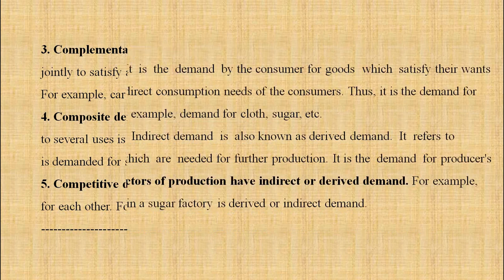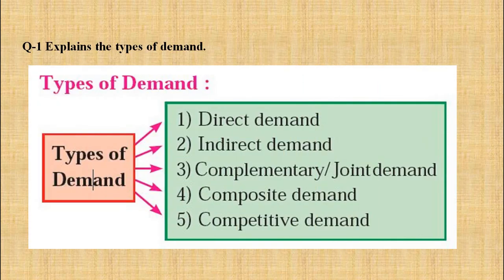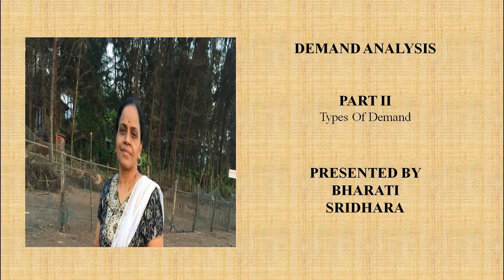So students, these are the 5 types of demand: direct demand, indirect demand which is called as derived demand, complementary or joint demand, composite demand, and 5th is competitive demand. So this you have to write in the question of explain the types of demand, 5 types of demand.